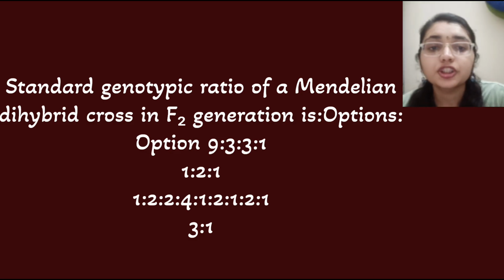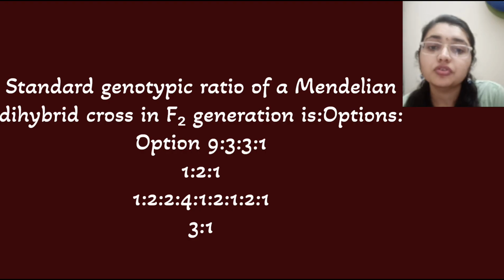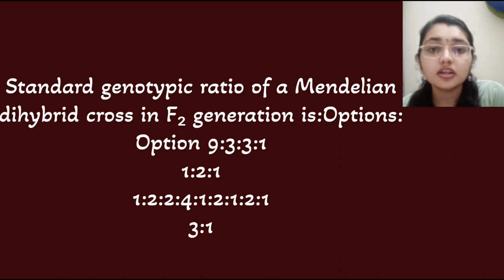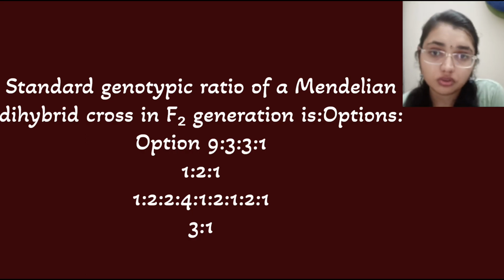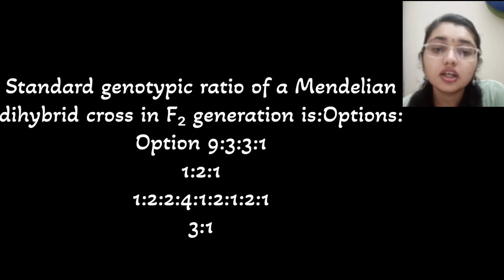The standard genotypic ratio of the Mendelian dihybrid cross in the F2 generation is 1:2:2:4:1:2:1:2:1. So this is the ratio. While the phenotypic ratio is 9:3:3:1 in a Mendelian F2 generation dihybrid cross. Here they are asking the genotypic ratio. If the question was about the phenotypic ratio, the answer would be 9:3:3:1. But here the question is about the genotypic ratio, so the correct answer is 1:2:2:4:1:2:1:2:1. This pattern.